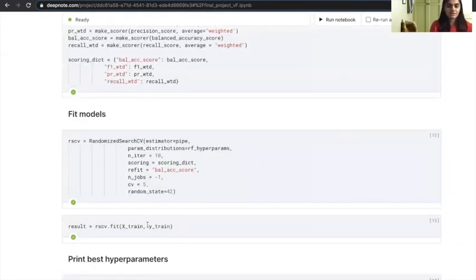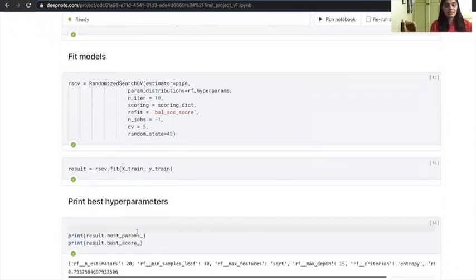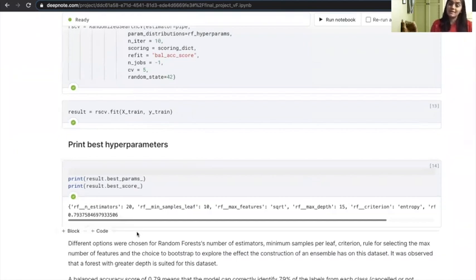Using randomized search CV and the hyperparameter space, I fit the model onto the training data. The best parameter resulted in an ensemble with 20 estimators, 10 samples per leaf, and a max depth of 15. Also, the best balanced accuracy score that came out from this model was around 79%. This meant that the model, on an average, could correctly identify 79% of the labels from each class correctly.